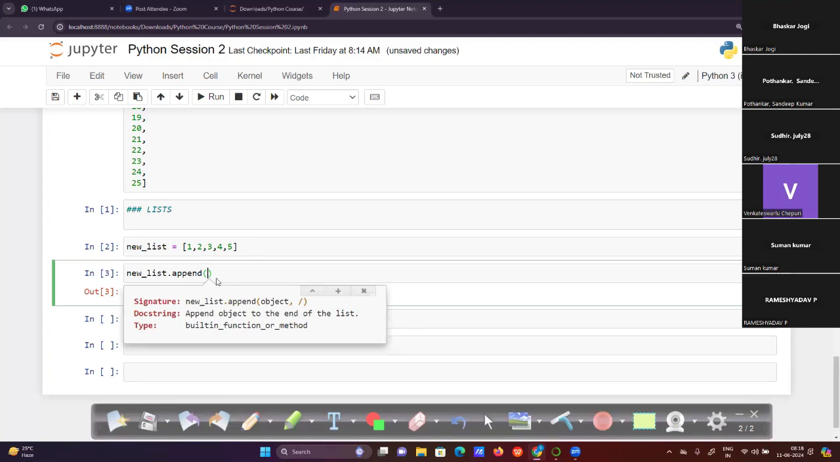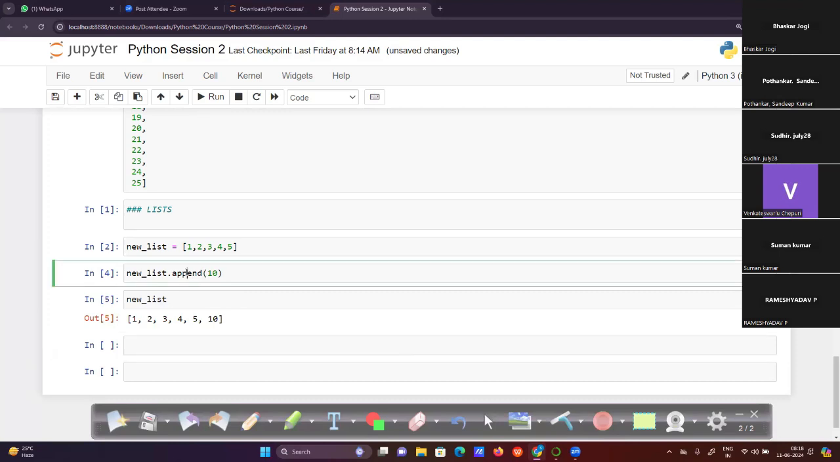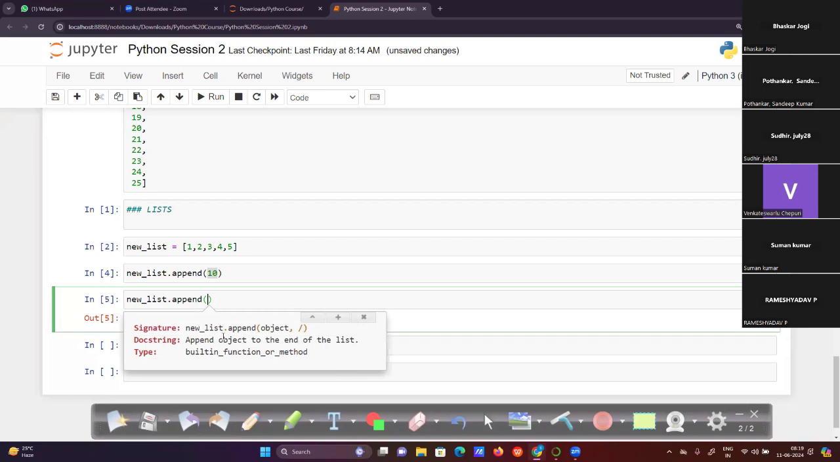So if I add the number 10 here, and now I'm adding it to new list, enter. So append works as whatever value we are entering, it will insert at the end position. I'm adding 10 here, and it will be entered at the last index position. For more clarity, we can use the append method, new list dot append, and this object is nothing but whatever value we are adding.